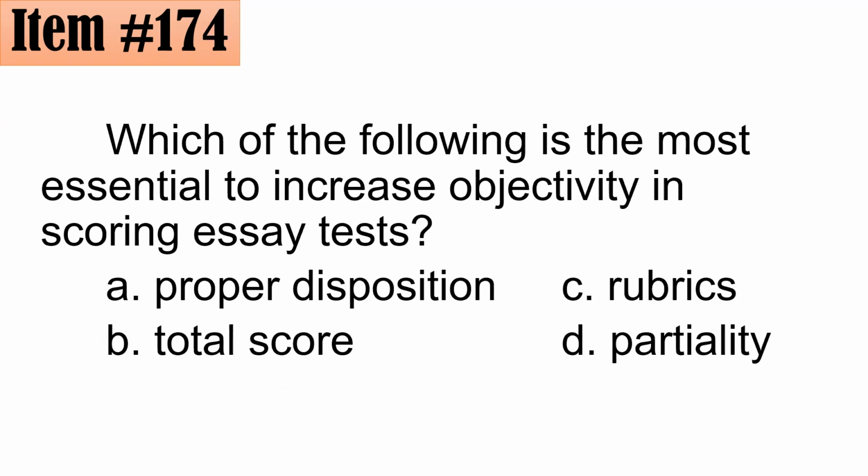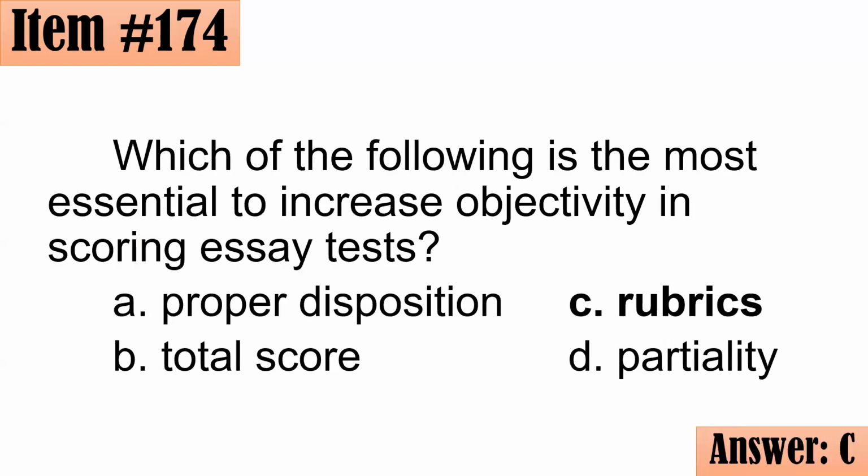174. Which of the following is the most essential to increase objectivity in scoring essay tests? A, proper disposition. Kasi ako, like in my case, nagbibigay din po ako ng essay minsan sa math. B, total score. C, rubrics. D, partiality. All right? And many of you answered letter C, and I would agree with you. So rubrics would list down the specific criteria in such a way that it does not really eliminate bias totally, but somehow your scoring becomes more objective.